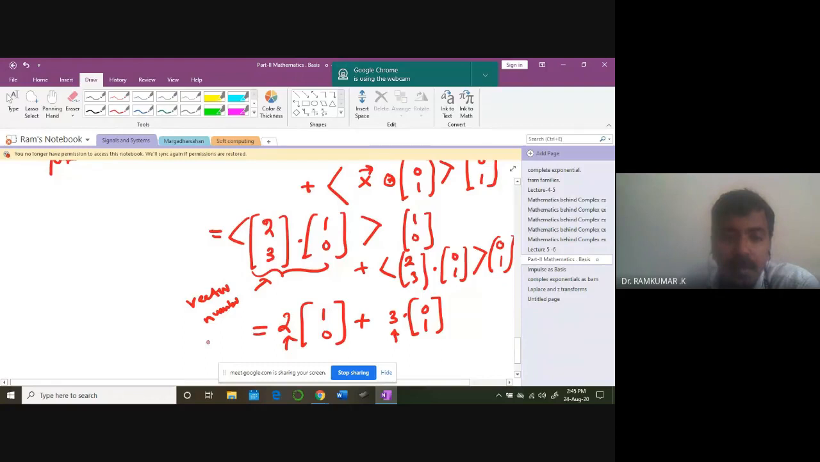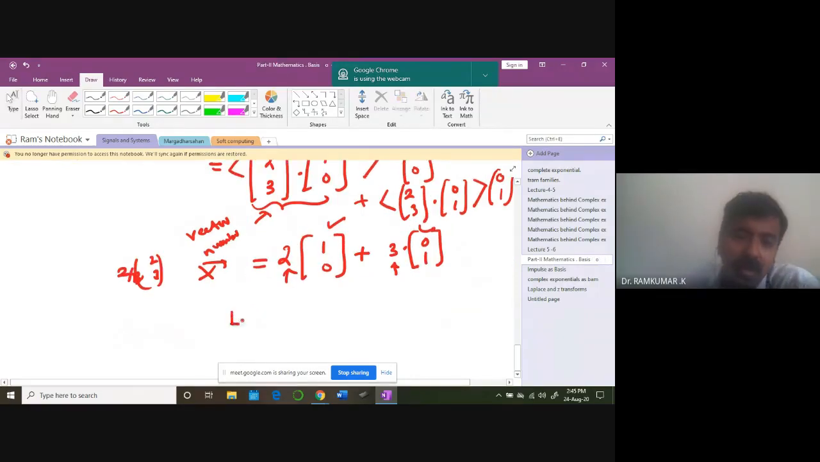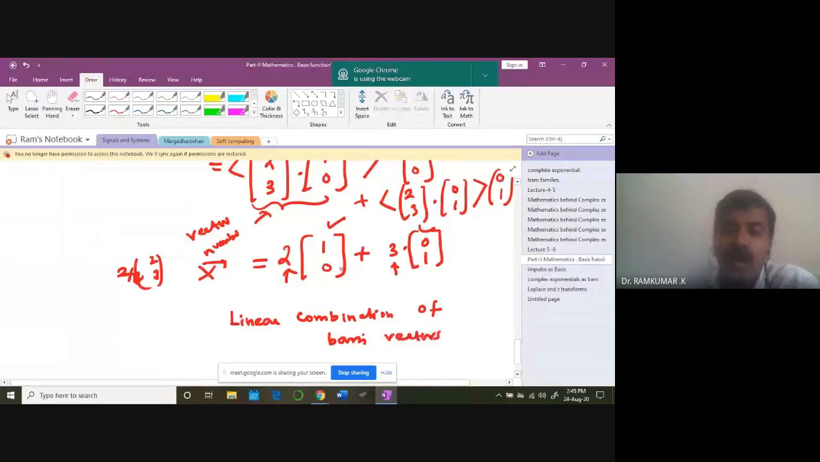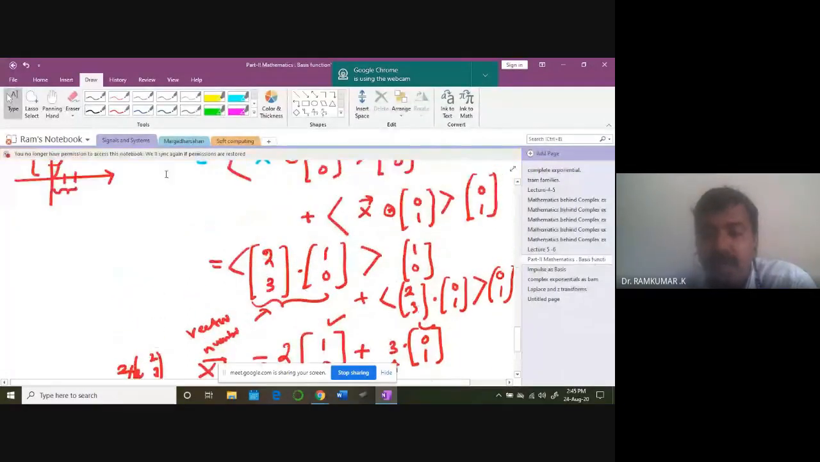Now what I did, I have taken the vector 2, 3 and I am representing it in terms of basis vectors. That means what? It's a linear combination of basis vectors. What are the basis vectors? 1, 0 and 0, 1. Are the basis vectors orthogonal? Yes. Are the basis vectors orthonormal? Yes. And what are the coefficients? What kind of combination are they going for? The coefficients are identified by this particular inner product.